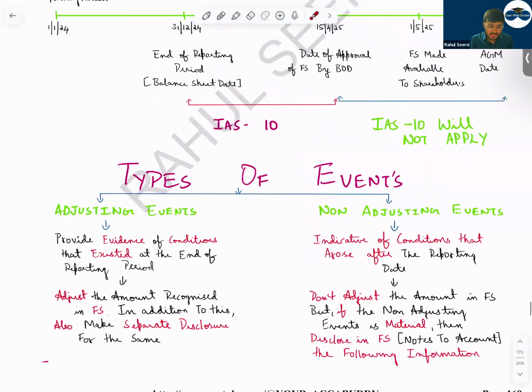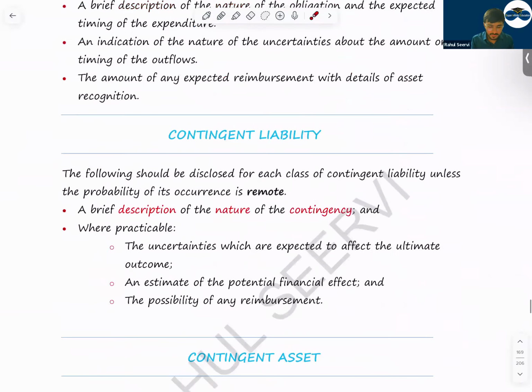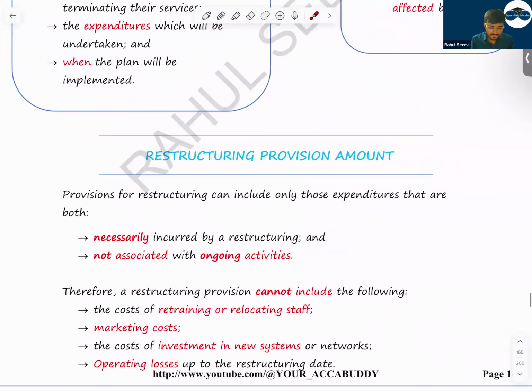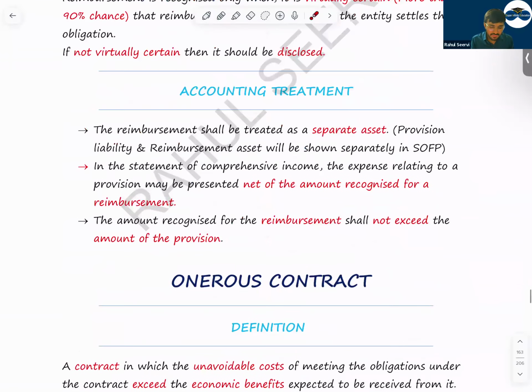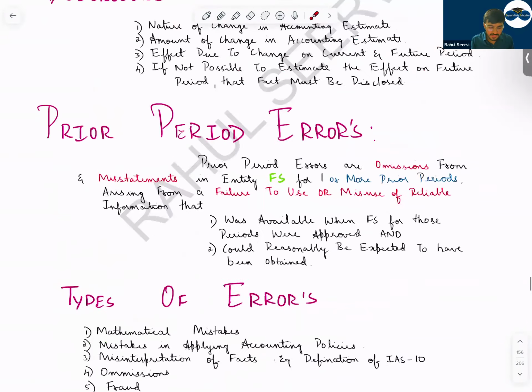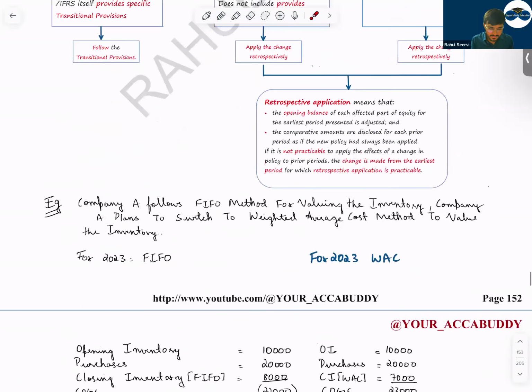So what will I do now? I will do a small standard, then we'll take a break. IFRS 13 I will do, which is not so important. After that, we'll do IAS 37, IAS 8, and IAS 10. So now I'll do IFRS 13.